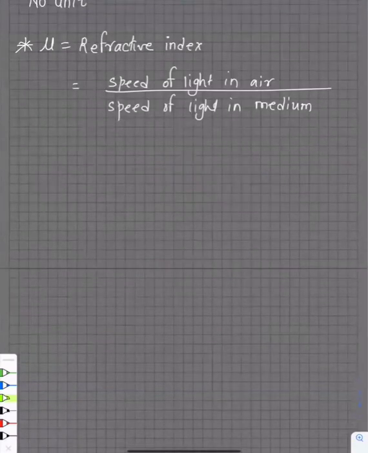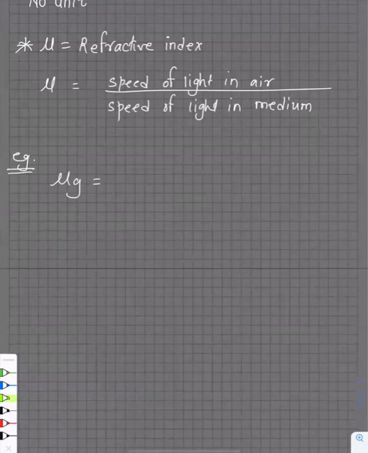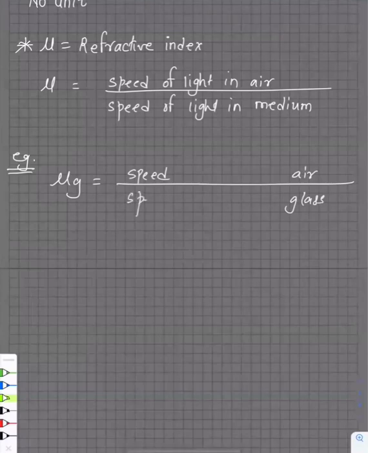Now it's a ratio, so basically it's a comparison between the speed of light in air and the speed of light in a medium. I'll give you a nice example. What is the refractive index of glass? What would be the formula? Speed of light in air divided by speed of light in glass.